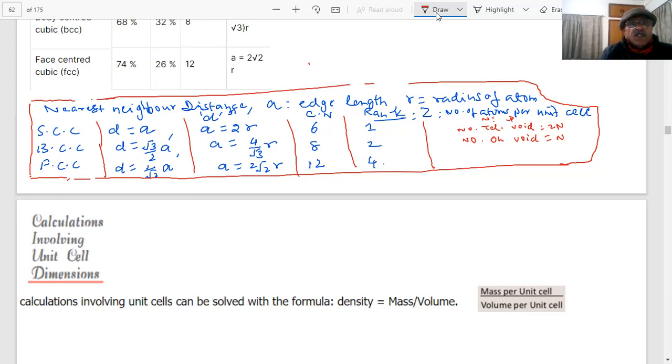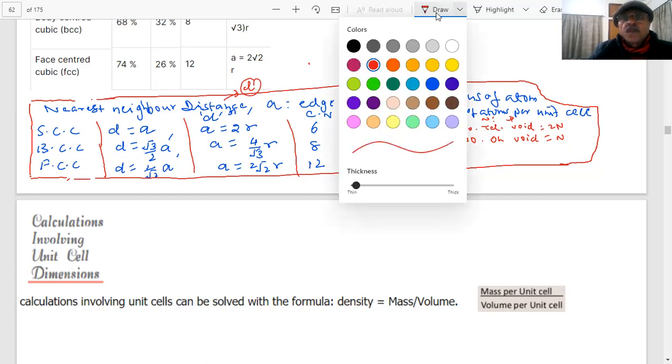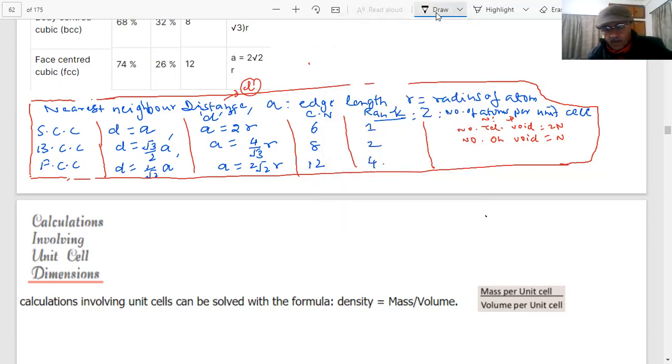Now this idea is clear. D is the nearest neighbor distance, students.